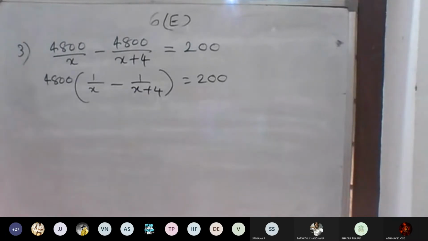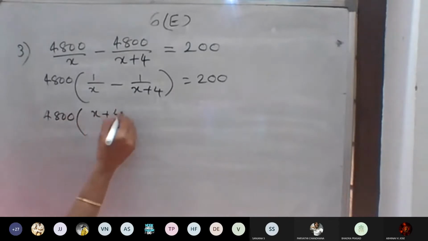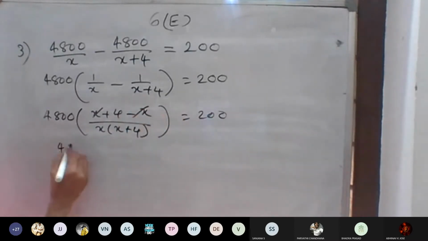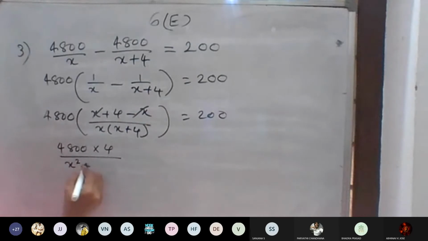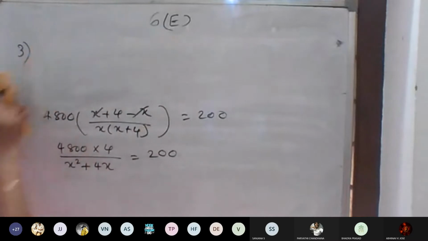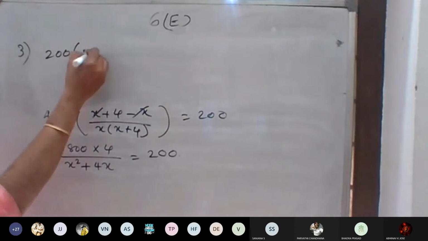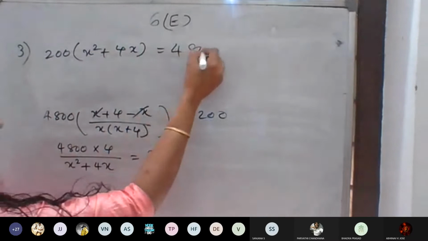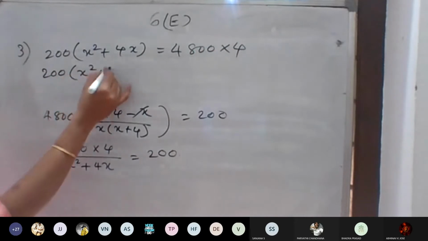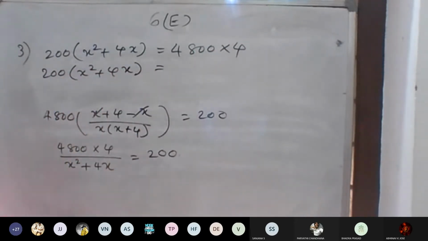Got the equation? Formula, no? 200 into x square plus 4x is equal to 4800 into 4. 192, then 2 zeros.